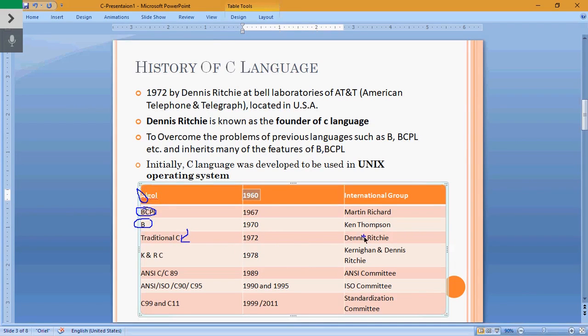That is traditional C, from 1972. Here I have also written some names: the inventors or invented groups, the company names, or the programmer names. So these are all the versions, and you can just go through them.